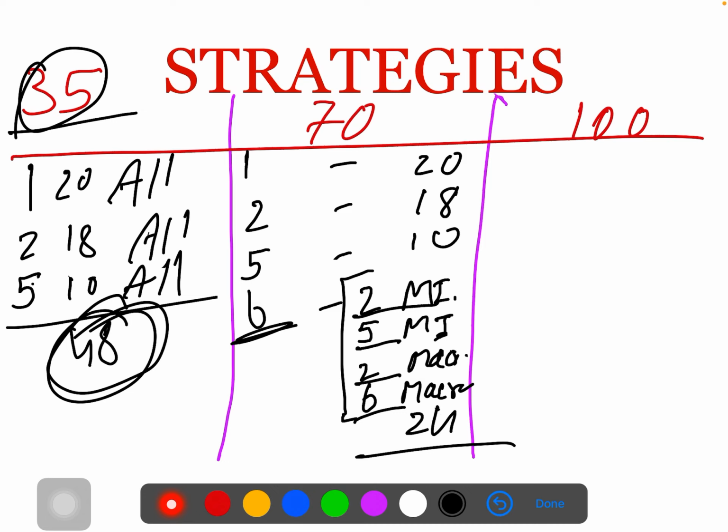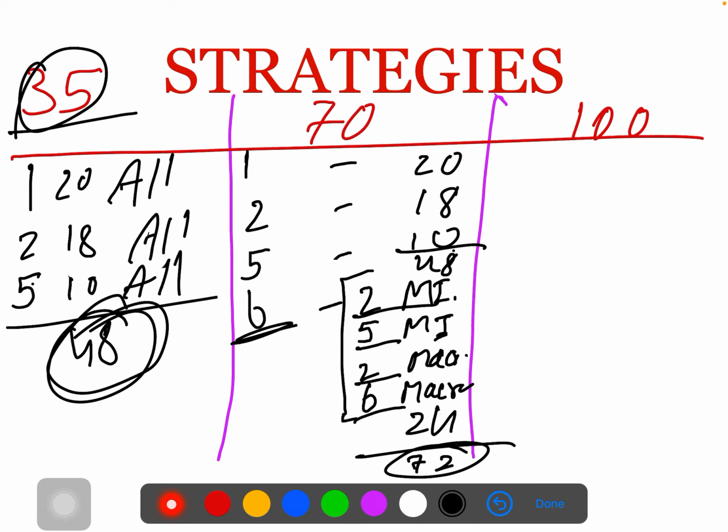20, 18, 10, 48 marks, 48 for this. 58, 68, 72 marks you can score from this by skipping all 4 marks, because 4 marks have so many questions and maximum chapters are covered. So it is quite difficult. If you are thinking that it is difficult to score, this is the best strategy for 72 marks.